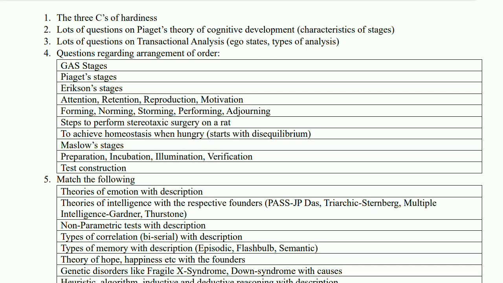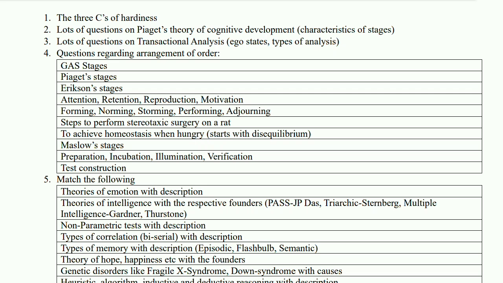Then there were theories of positive psychology and their descriptions and founders. And then there were many genetic questions, on genetic disorders and what the possible causes were. What were the basic causes of those? That was also quite confusing. But just because I knew Fragile X syndrome and Down syndrome, I was able to answer this question. Otherwise, it was really quite confusing.